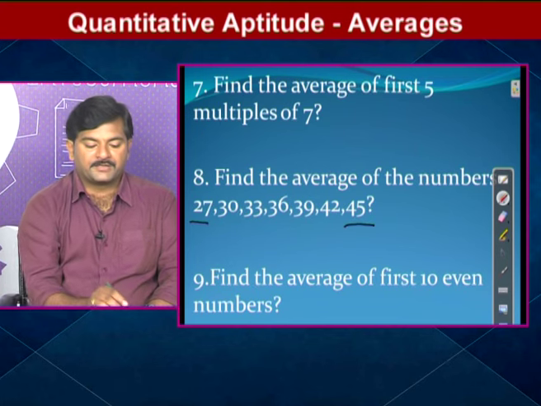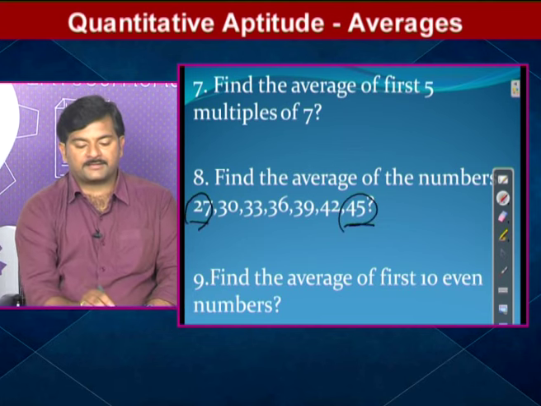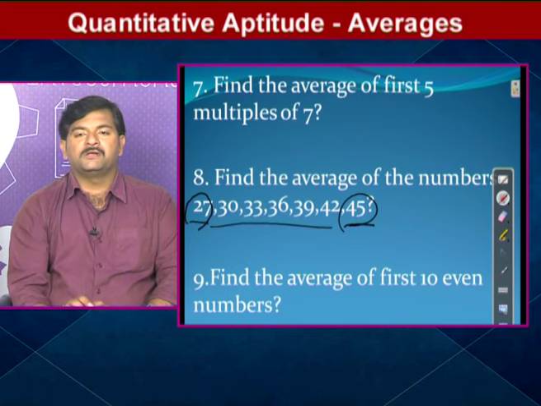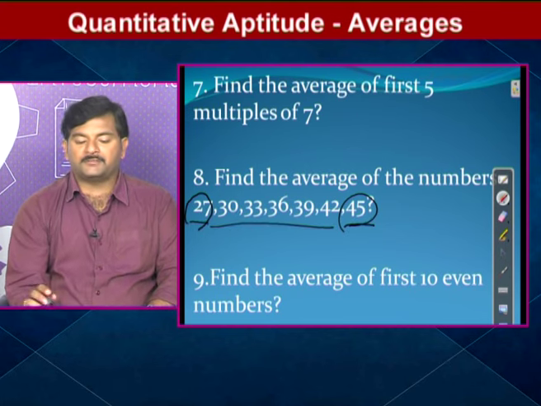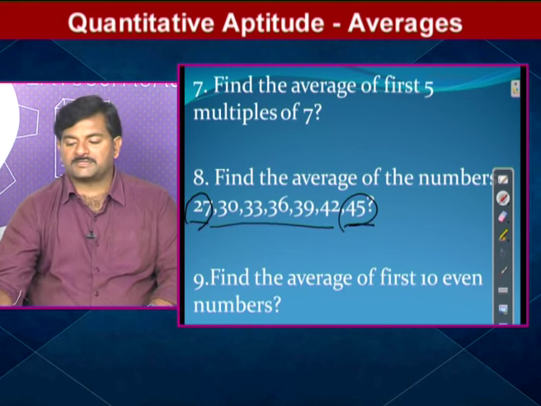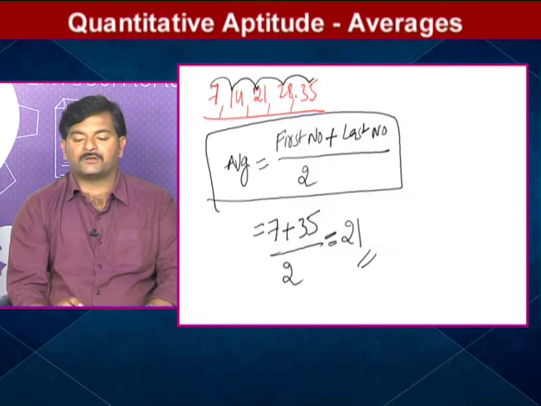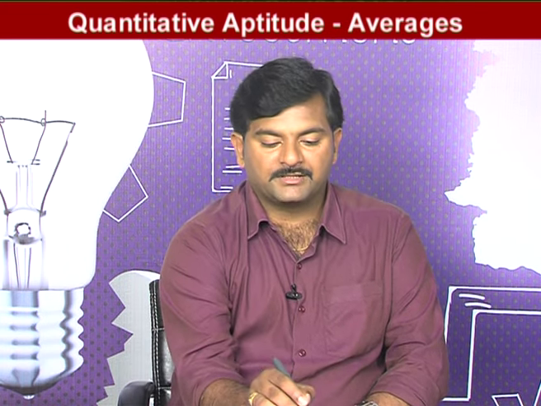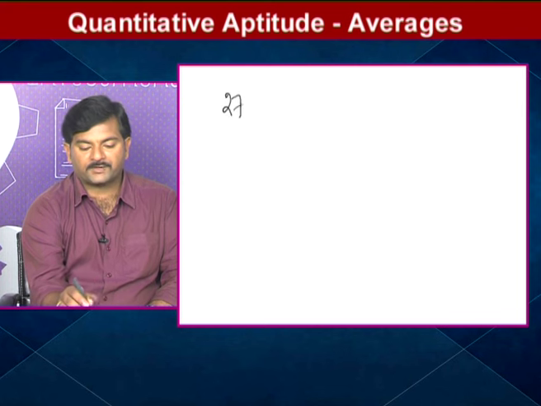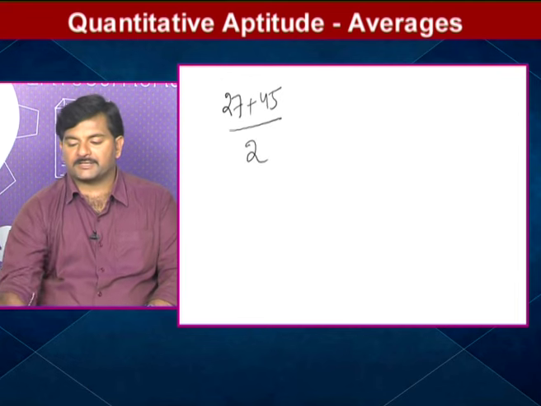Yes. So here what is the first number? 27. What is the last number? 45. They all differ by a constant term. Since all these differ by a constant term, the formula is first number plus last number by 2. That is 27 plus 45 by 2, because the first number is 27 and the last number is 45.